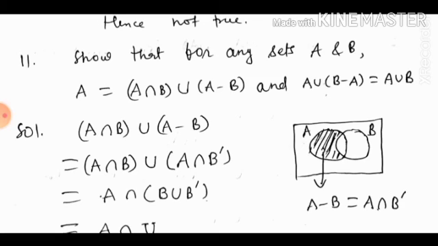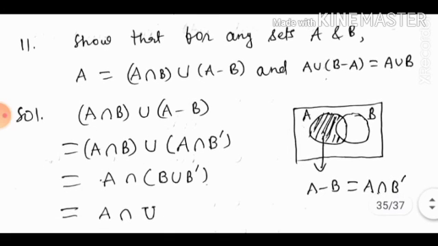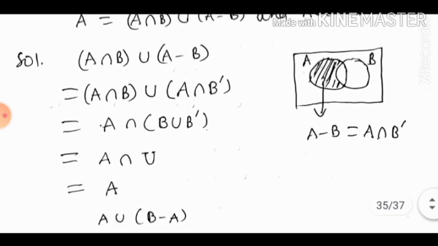So we have (A intersection B) union (A intersection B dash), which is equal to A intersection (B union B dash), and B union B dash is the universal set U. So we have A intersection U, which is A.